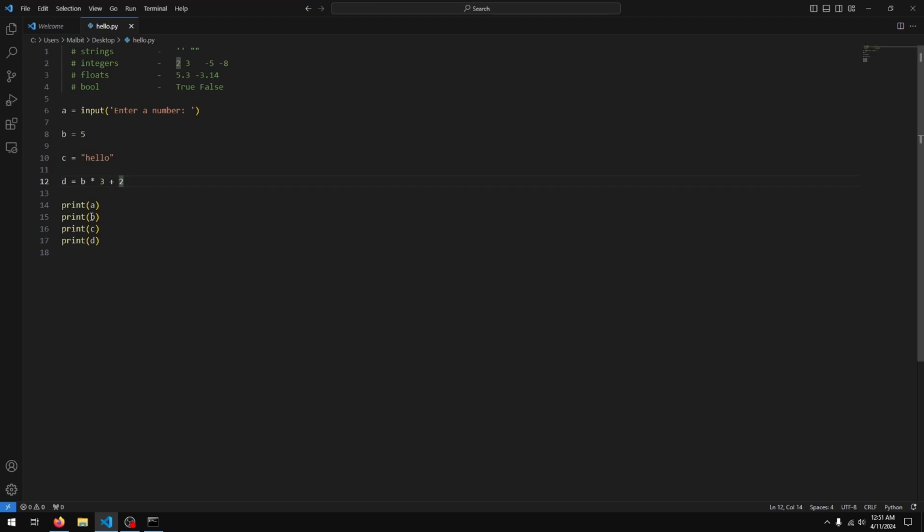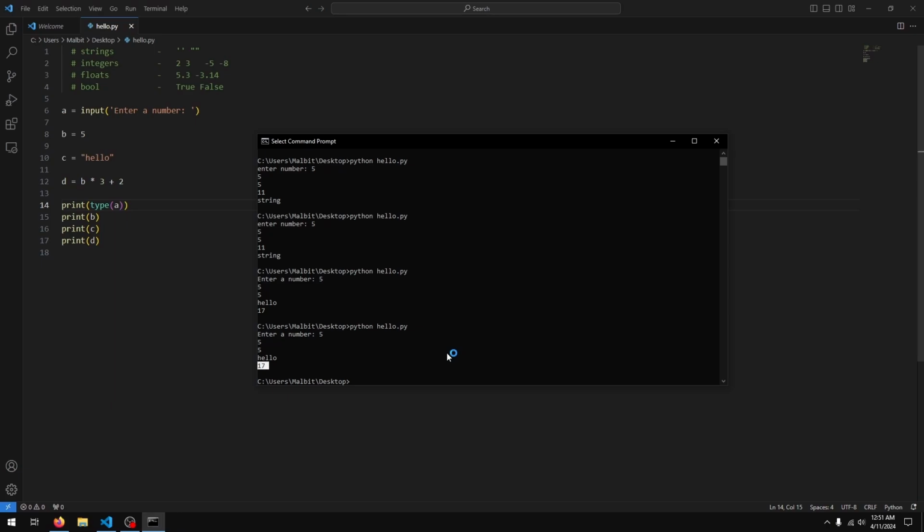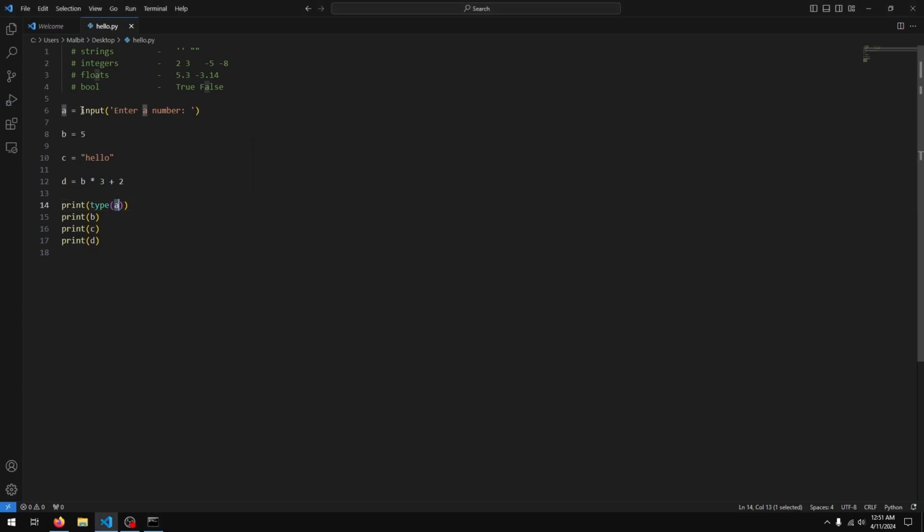We can check the data type of a variable with type, just like we learned in the last lesson. So if I run this, you'll see that we get string because a is coming from this input statement here, and I didn't do a conversion to an integer.